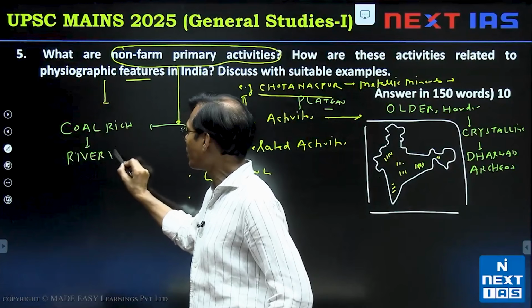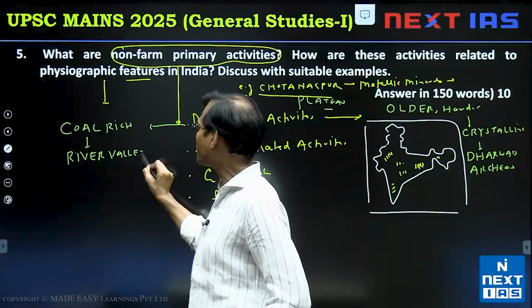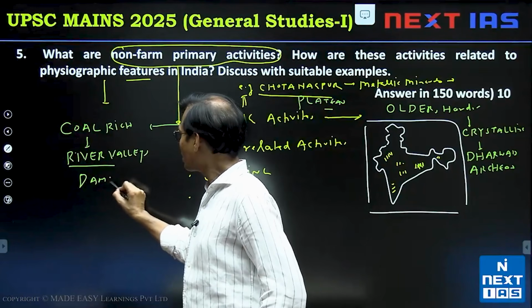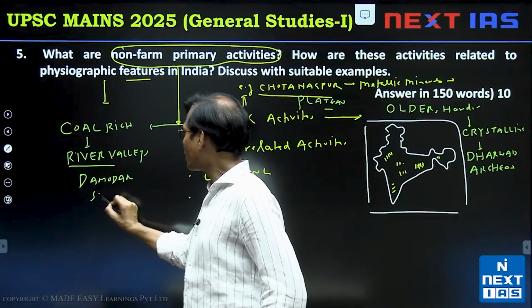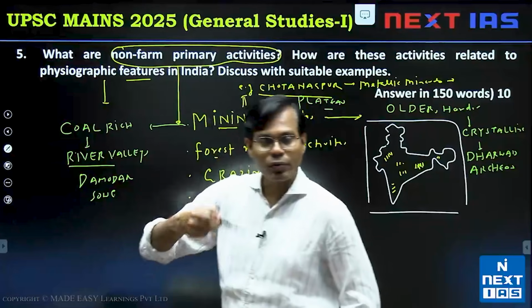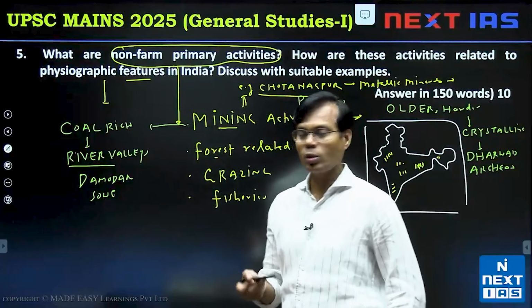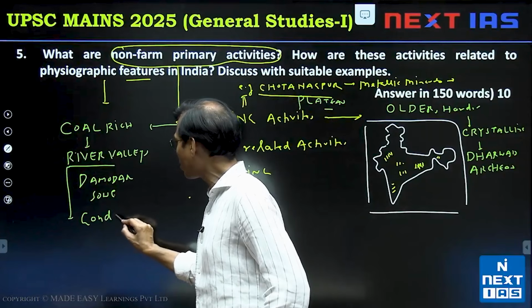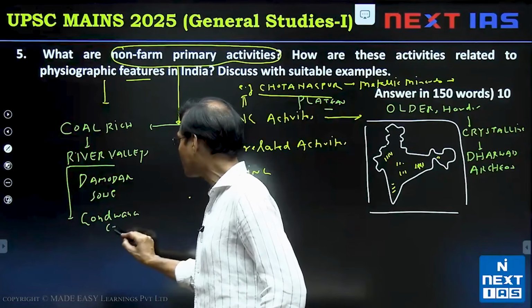This physiography, the river valleys, especially old partial rift valleys of Damodar, the Mahanadi, these kinds of things you can write down, and you can show that it is basically Gondwana coal, the bituminous coal, largely in India.